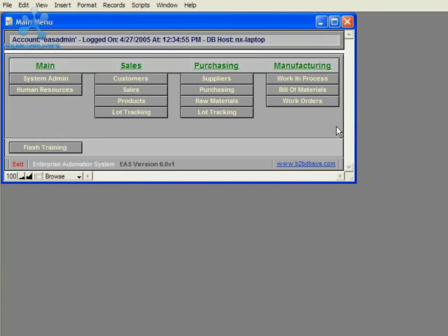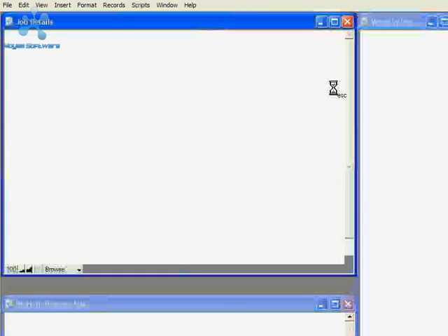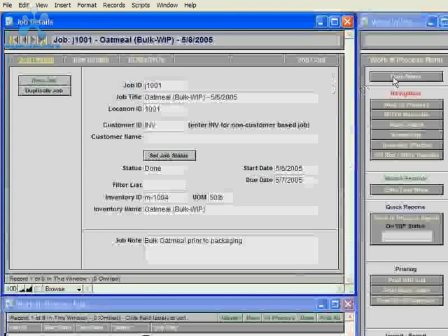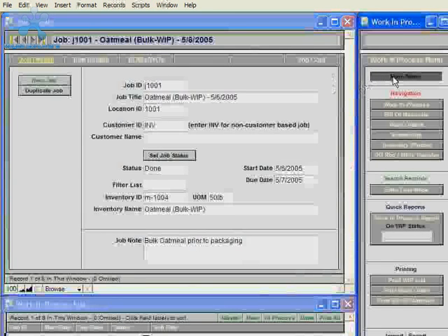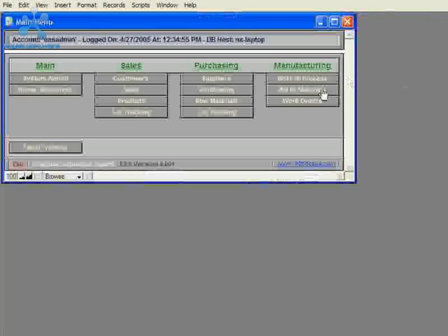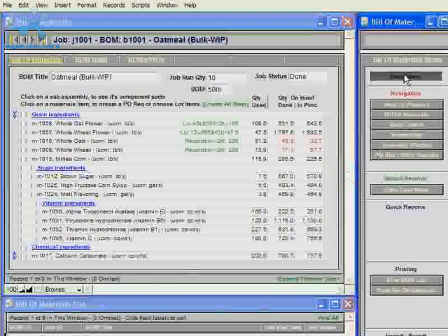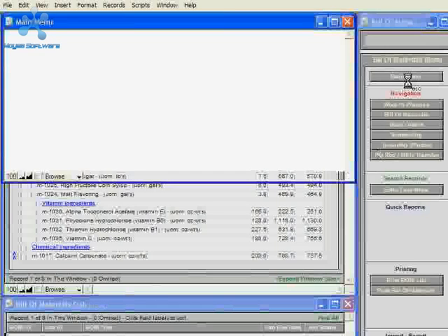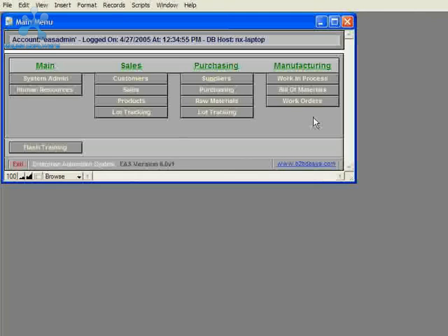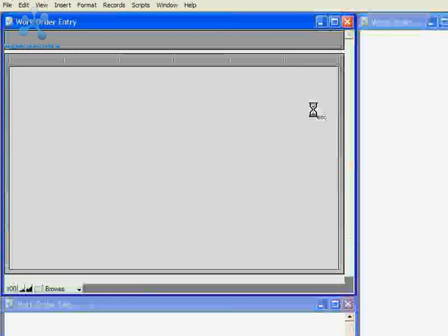From the main menu, you can navigate to the Work in Process area of the Manufacturing module by clicking the Work in Process button. And you could navigate to the Bill of Materials area of the Manufacturing module. And you can also navigate to the Work Orders area of the Manufacturing module.